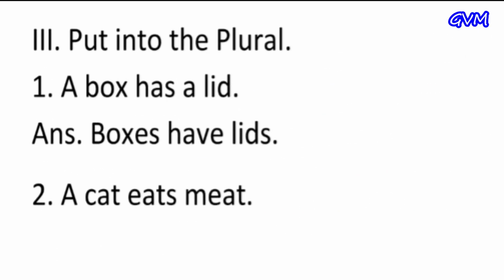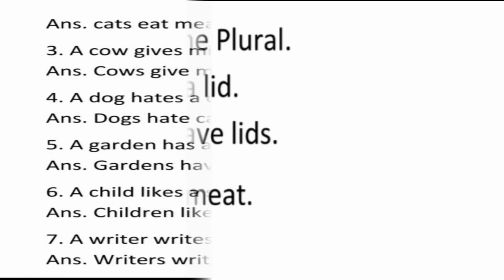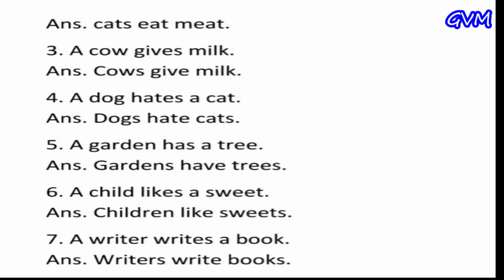Question number 3. Put into the plural. First one is a box has a lid. In this sentence we make the plural of box and also we use a plural helping verb. And the correct answer is boxes have lids. Second, a cat eats meat. Answer, cats eat meat. Third, a cow gives milk. And the correct answer is cows give milk.